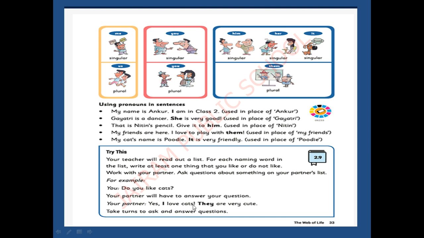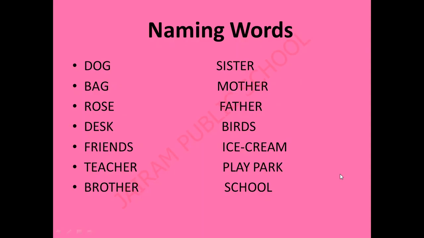Why did you use they here? Because there are more than one cat. You can use they. If there is only one cat, I love the cat. It is singular. If the cat is singular, what word will you use here? It. More than one cat, they. Very good. Okay, now next.